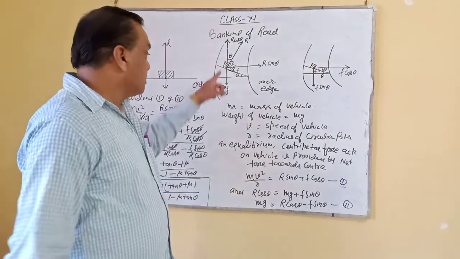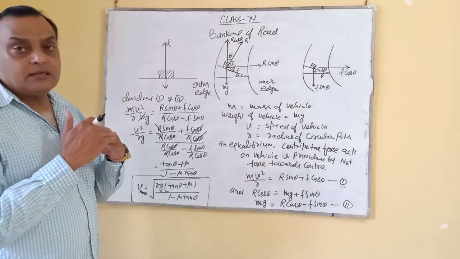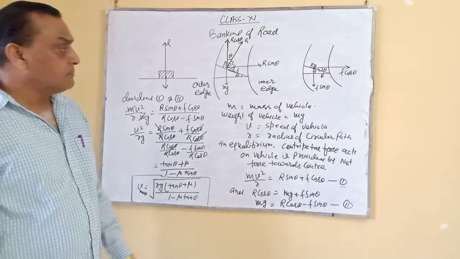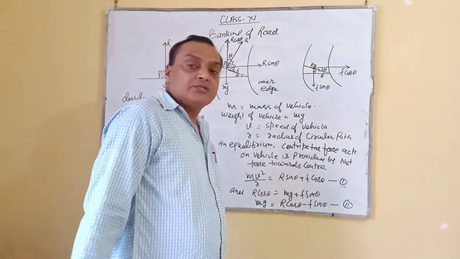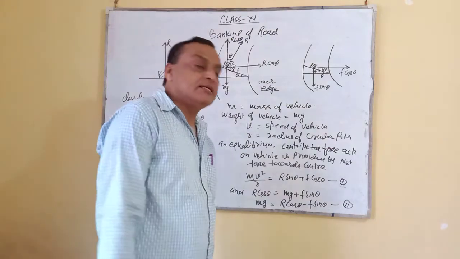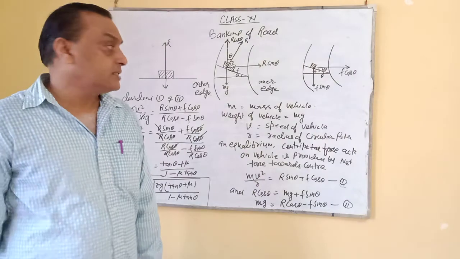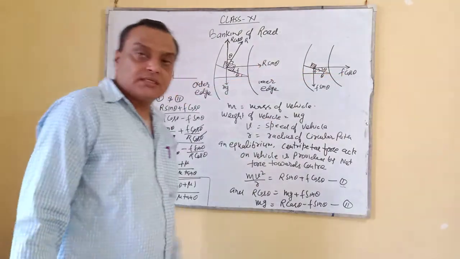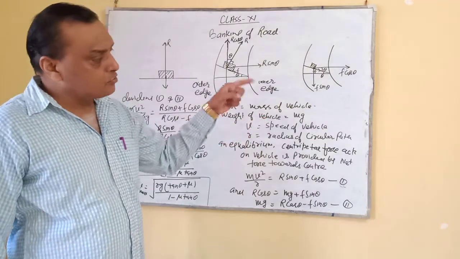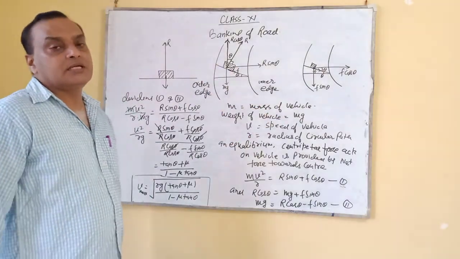At the same time, the coefficient of friction also acts between the vehicle and the road. So frictional force is also a vector quantity, so you have to take the components also. It means the two components act towards the center: r sin theta and f cos theta. So the net force acting towards the center is provided by the centripetal force.